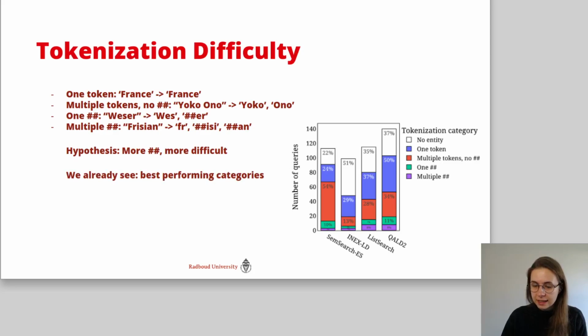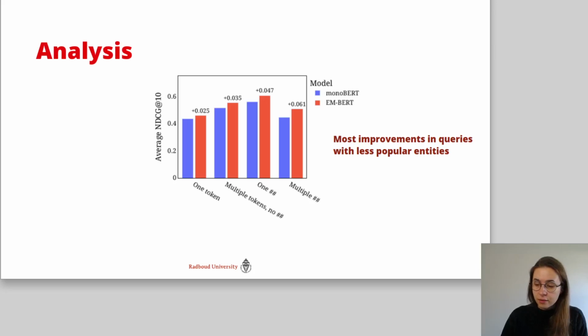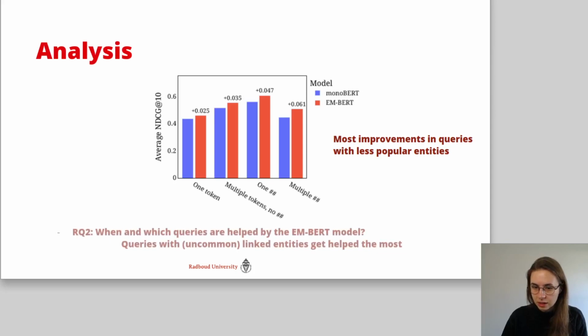And we can already see that in the graph on the right, that the best performing query categories, as we saw before, so the list search and quad queries, they have a relatively high amount of these complicated entities in their queries. And if we look then at the results, we see that indeed the largest improvement on score is for these categories of less popular entities, so the ones which are broken off into at least 1 or multiple pieces. So that answers our second research question: which queries are helped the most by the EM-BERT model? The queries with uncommon linked entities get helped the most.